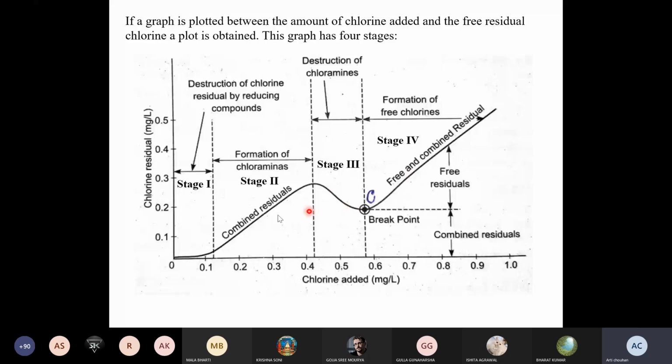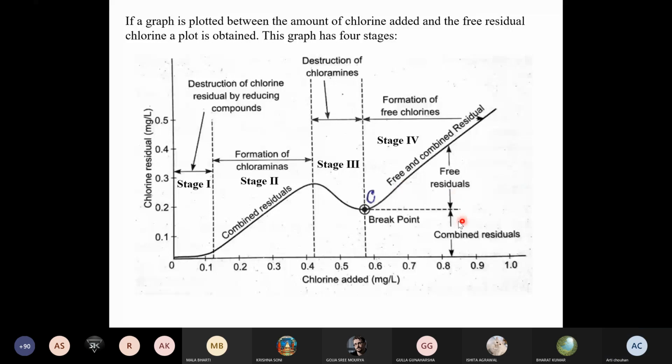Now if you add chlorine after that break point, you will get that chlorine in the form of free chlorine, like Cl2, HOCl or OCl negative, that is hypochlorous acid or hypochlorite ion, or as combined residuals like chloramines.